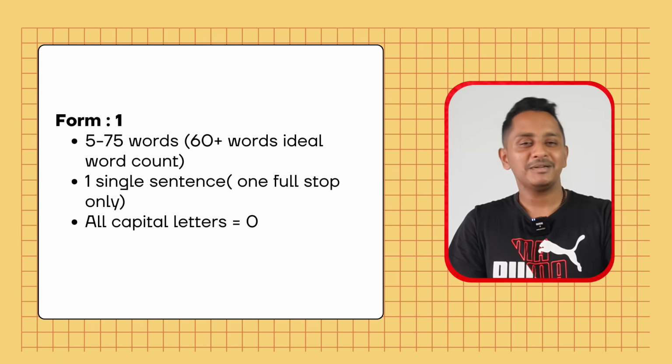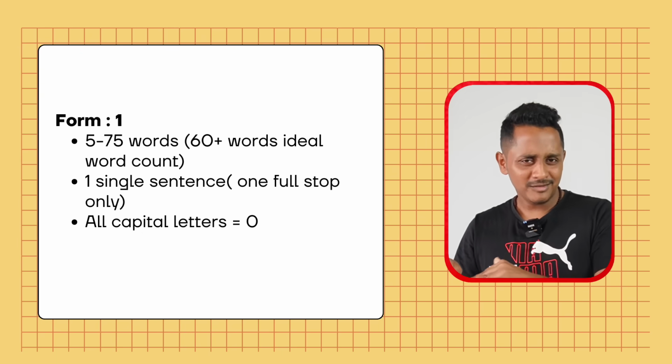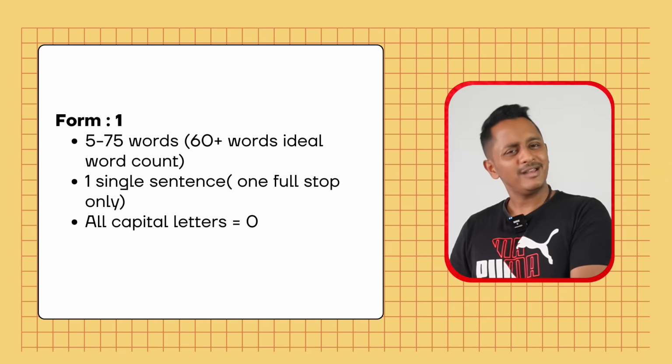The chances of making spelling mistakes would be very minimal. So they have realized this and they have taken it off from the score guide. Next is grammar, 2 marks. How to get it, I'll shortly teach you, just follow that so that your grammatical errors will be minimized. Vocabulary, 2 marks, you don't worry. I will give you a strategy, you just follow that. Vocabulary also, you end up getting 2 out of 2.